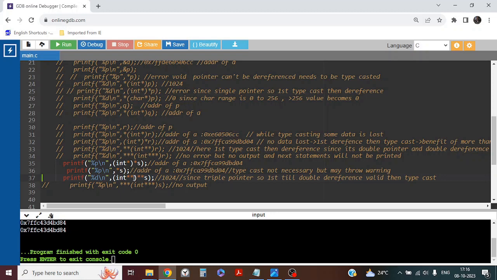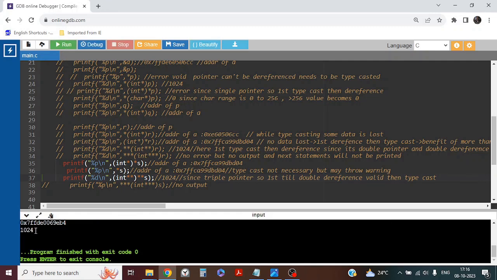I cannot do the triple dereference and then typecast here. That will throw an error, or there will be no output. I will see that next time. So here we can see the value 1024 will be there since it is a triple pointer. First, up to double dereference is valid, then typecast. So let us check the output.